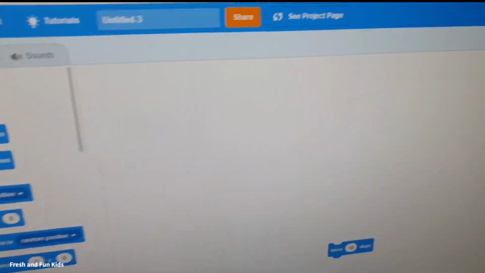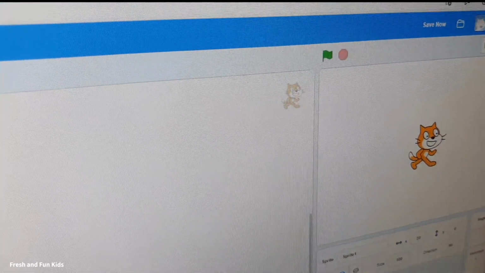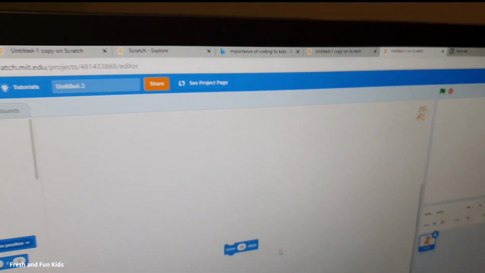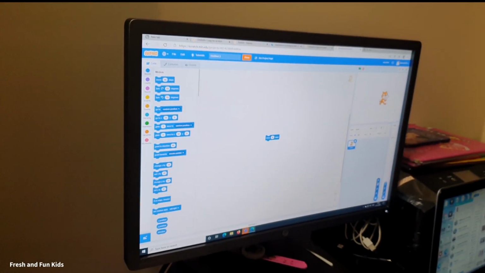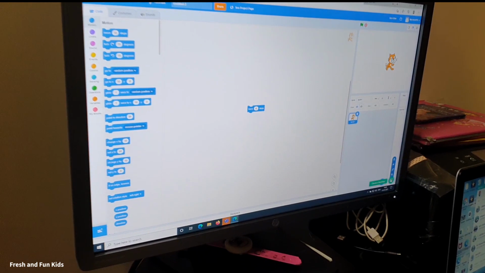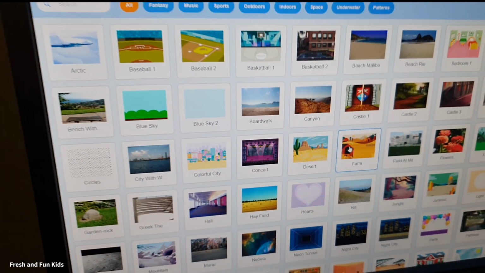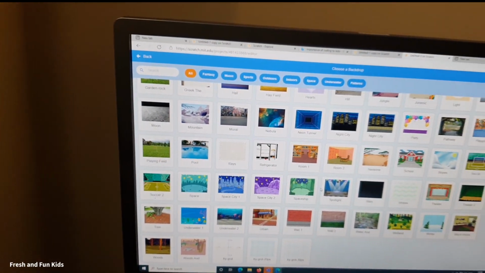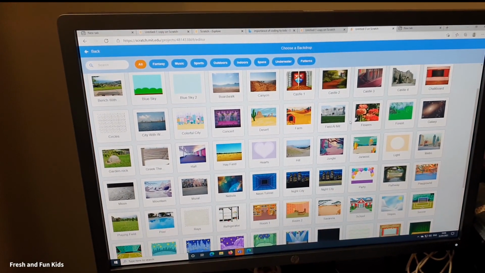You can use it to animate your own games. For example, this cat. I think you can add a background to the cat. So how do I get a backdrop? Over here it says choose a backdrop. You click on it and choose any backdrop you want. Farm backdrop, I think I like it.